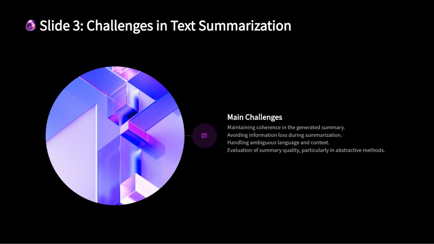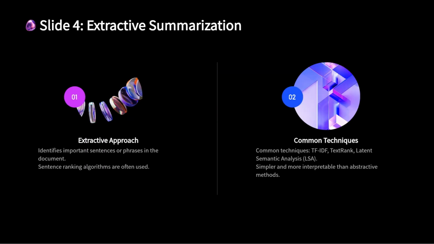Extractive summarization works by identifying and selecting the most relevant sentences or phrases directly from the original text. The key techniques used in extractive summarization include TF-IDF, term frequency inverse document frequency, a statistical method that weighs the importance of words based on their frequency in the document and across a set of documents. Higher weight words are more likely to be included in the summary.